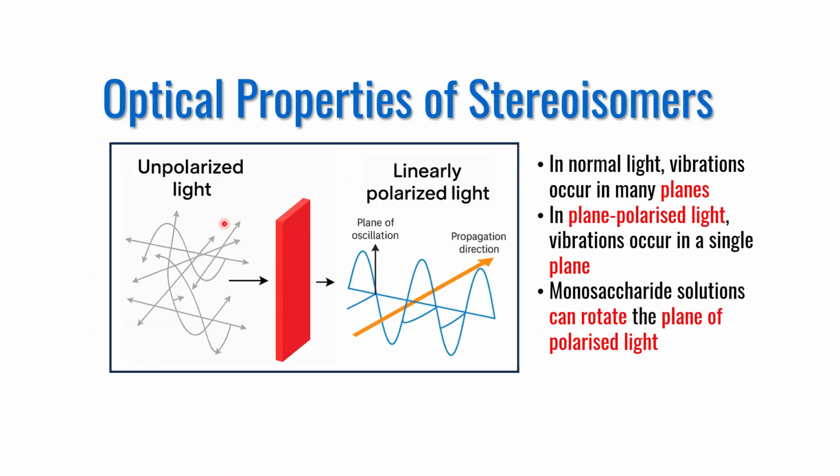We have discussed chirality, types and nomenclature of stereoisomers so far. Now I will discuss their optical properties, types of optical isomers and their nomenclature. Stereoisomers can rotate the plane of polarized light to the right-hand side or to the left-hand side. Before I discuss these in detail, I would like to explain briefly the polarized light. In normal or unpolarized light, the vibrations occur in many planes perpendicular to the direction of propagation. However, in plane polarized light, vibration occurs in a single plane oscillating perpendicular to the direction of propagation.